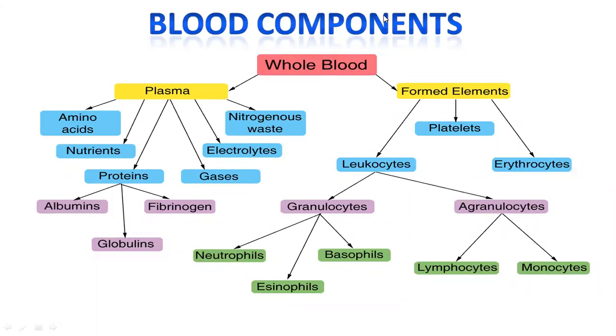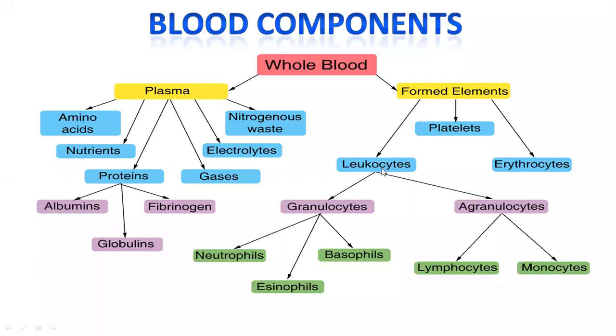Erythrocytes are also called red blood cells. Erythros means red, cytos means cell. The cells which are red in color are called erythrocytes or red blood cells, or simply RBC. The second type of cells are WBC or white blood cells or leukocytes.